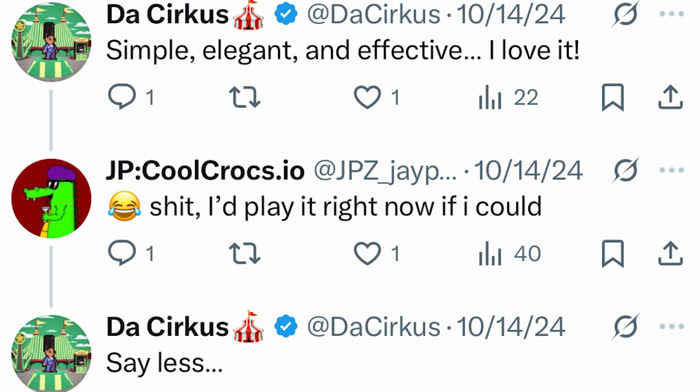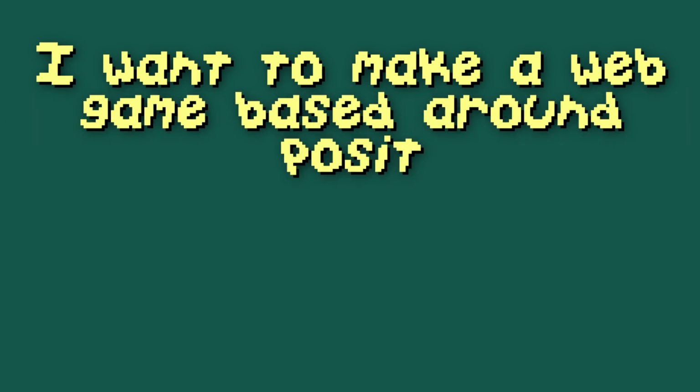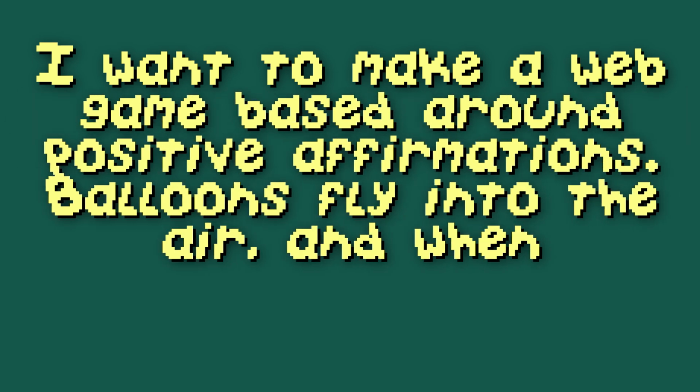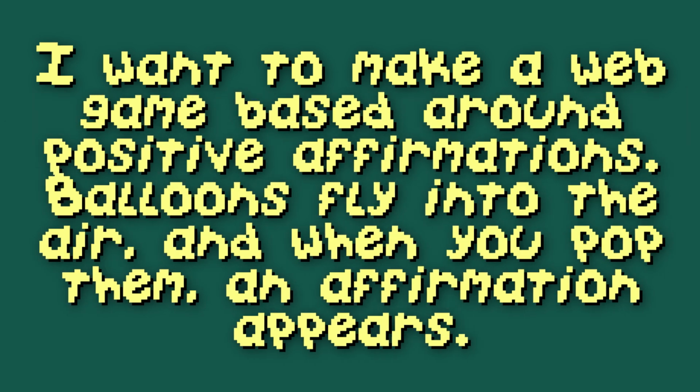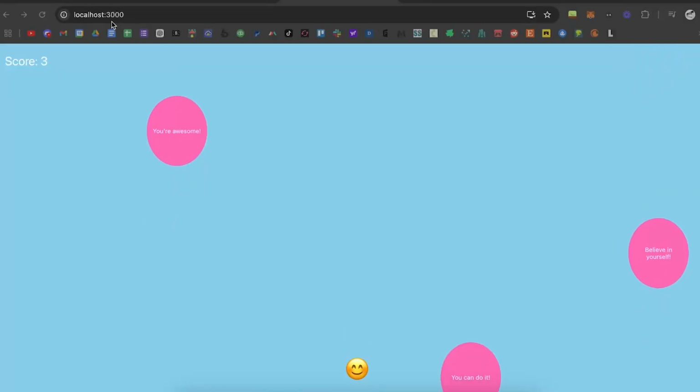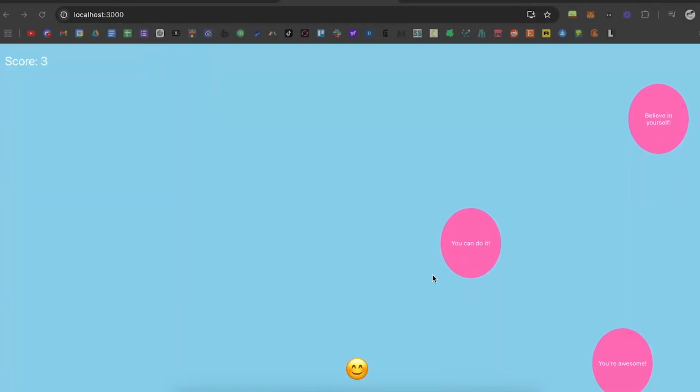Now, I don't have footage of my initial prompt, but it probably went something like this. I want to make a game about positive affirmations. Balloons fly up in the air. When you click the balloon and pop it, an affirmation pops up. And as you see, the first take, the one shot of that AI, was pretty close.